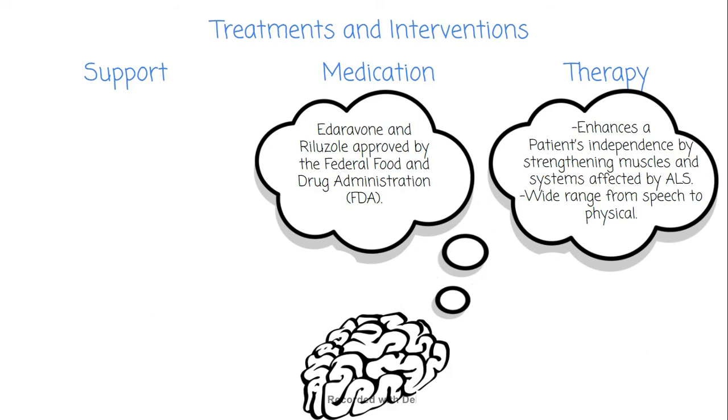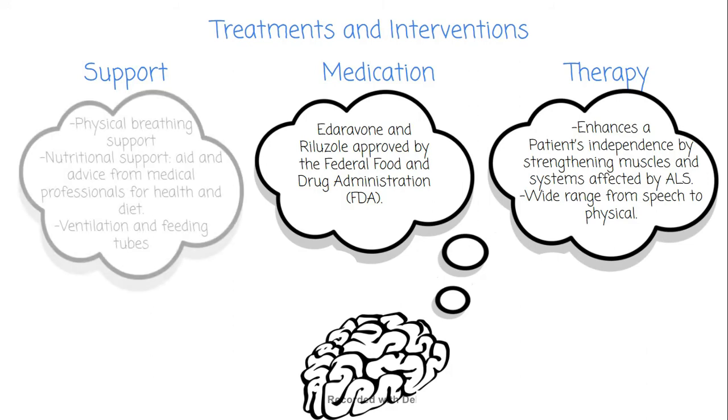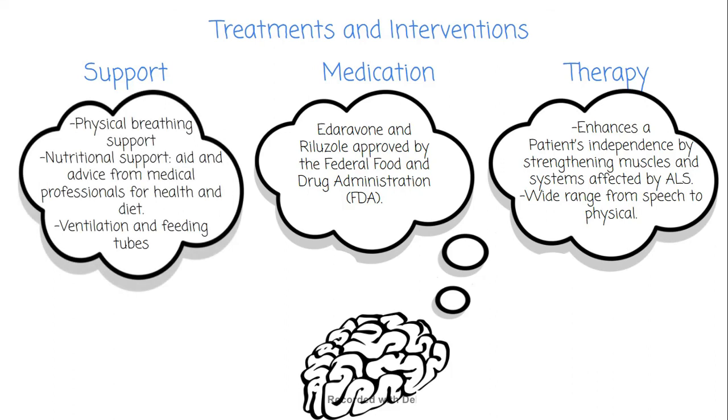Lastly, ALS patients can rely on interventions such as more physical breathing support and/or nutritional support, which consists of aid and advice from medical professionals to improve the health and, more specifically, the diet of ALS patients. As the disease progresses and worsens, ventilation can be used to aid in breathing, and feeding tubes can be used to aid in safely eating to prevent further risks and side effects.